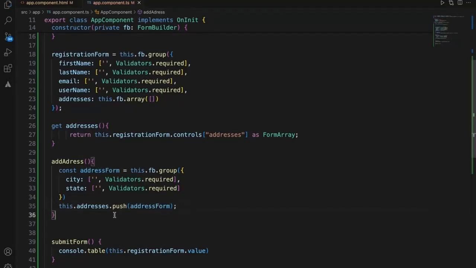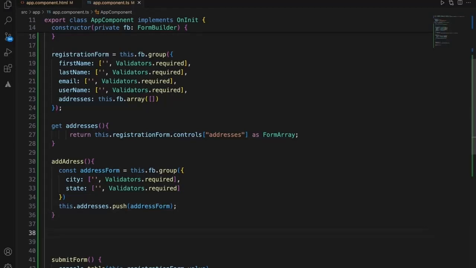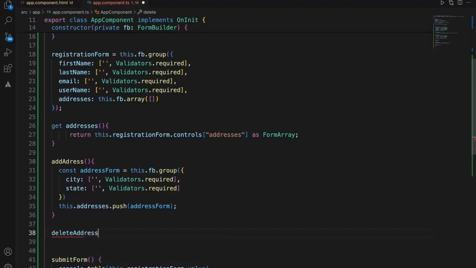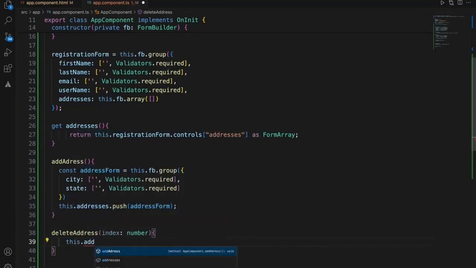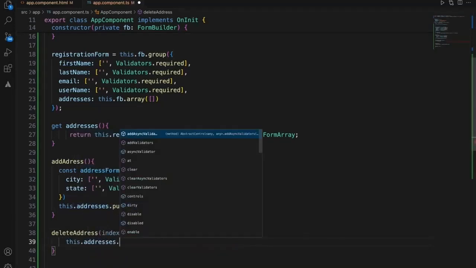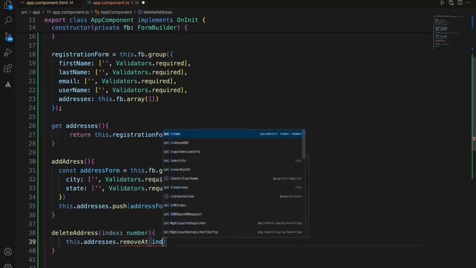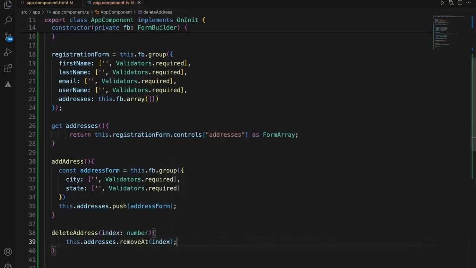But suppose the user wants to delete one address, or maybe clicked the add button accidentally. For that reason we need to add a delete address function, and it should get the index of the array item that we want to delete as a parameter. Since we are adding to addresses, we have to delete it from the addresses only. So for this we will add the index to remove. This is the TypeScript side code.